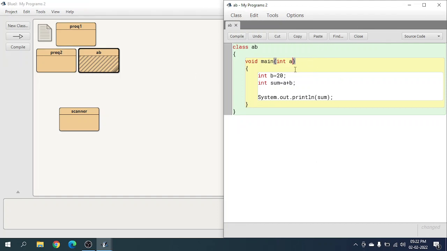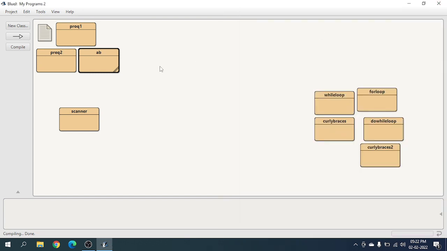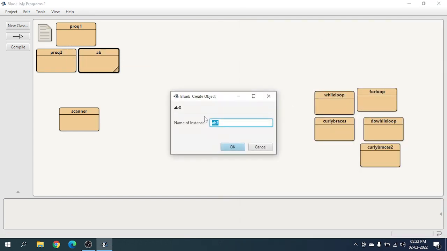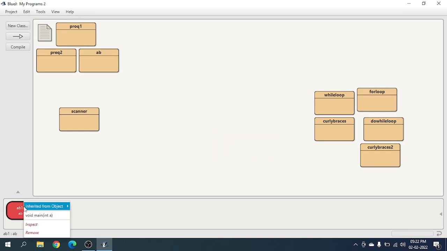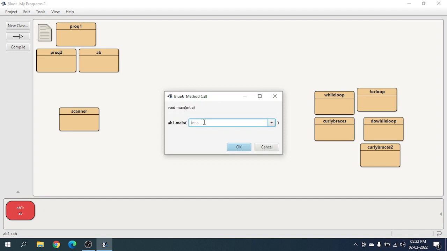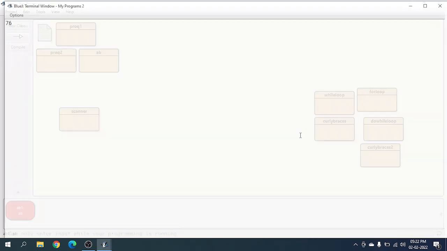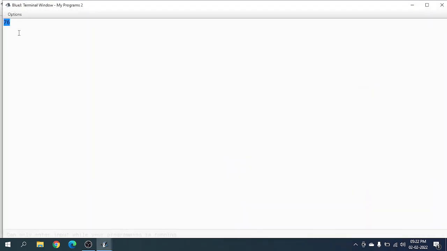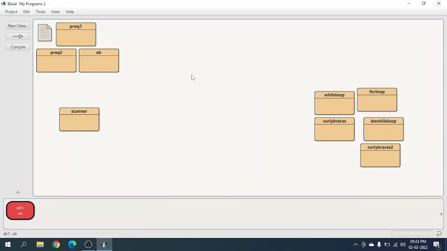This will make sure that once you compile it, let me just show you what happened. Let's make our object. Now as you can see, it's showing int a. If I click on this, as you can see, it is asking us the value of a. Let's just put this as 56, a totally random number. And we get the correct value: 56 plus 20 is 76. That's how that works. But there is actually another, bigger way to do this.